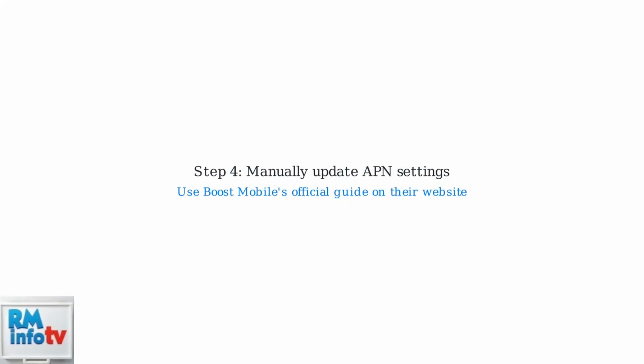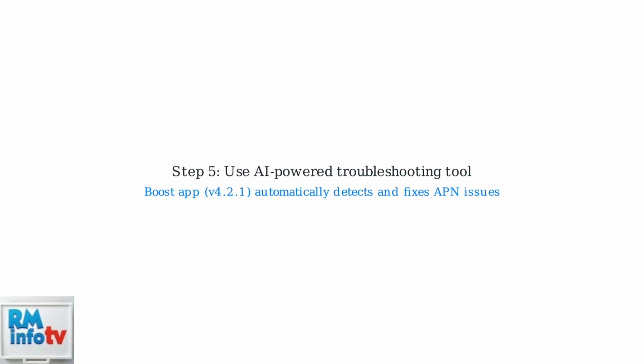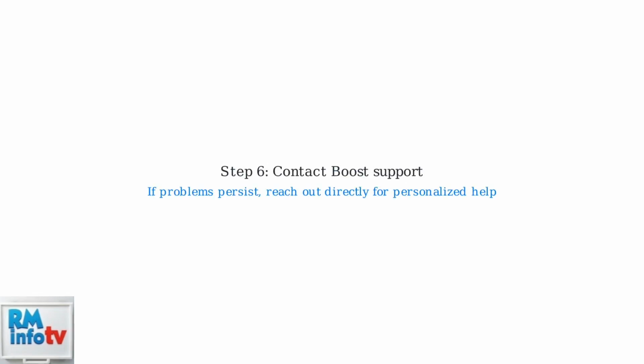If those steps fail, manually update APN settings using Boost Mobile's official guide available on their website. As of late 2025, Boost Mobile's app includes an AI-powered tool that automatically detects and fixes common APN issues, reducing manual fixes by 30%. If issues continue, contact Boost support directly for assistance.